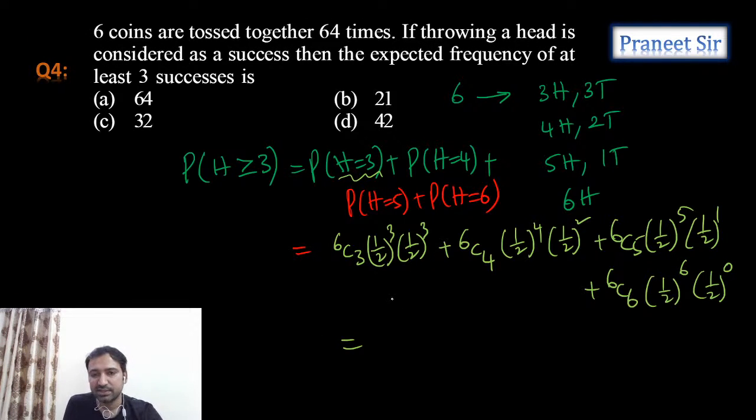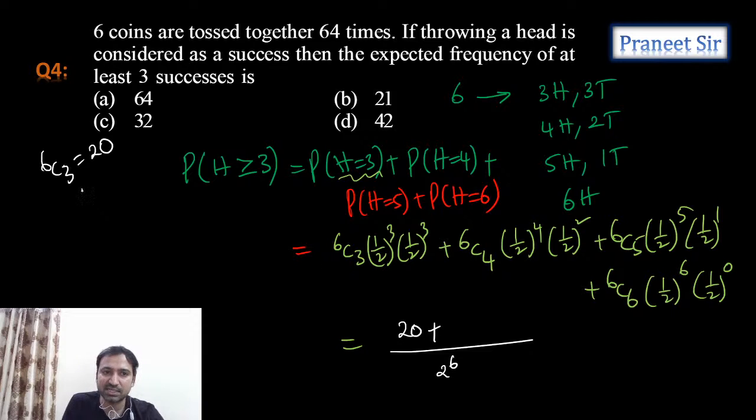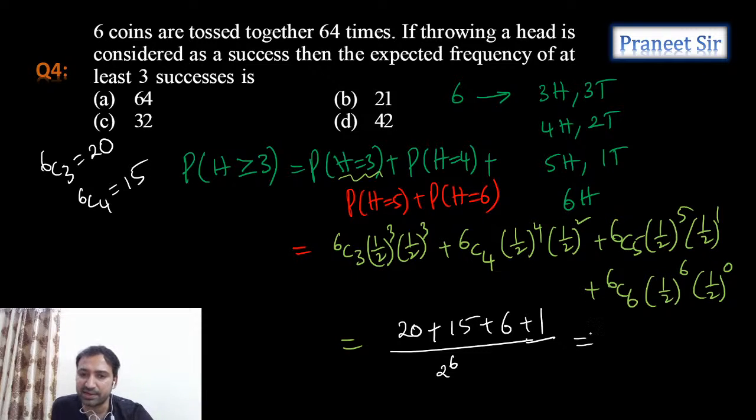When you add all this, the denominator is fixed, it is 2 power 6, and the numerator we need to calculate. 6C3 is 6 into 5 into 4 by 6, which is 20. And 6C4 is the same as 6C2, which is 6 into 5 by 2, which is 15. And 6C5 is 6, 6C6 is 1. So now if you calculate all this, 20 plus 15, 35, plus 7, 42. We are getting 42 by 2 power 6.